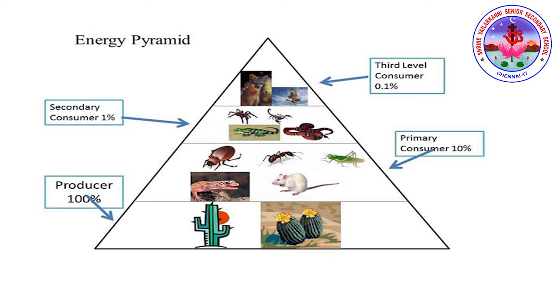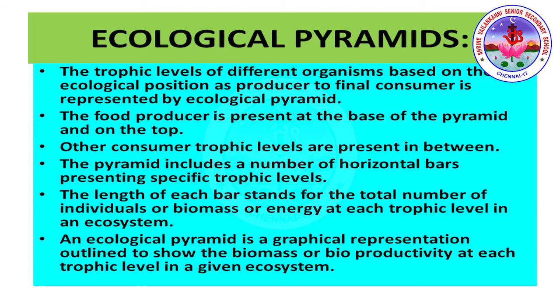Next we're going to study the energy pyramid, that is, the ecological pyramid. So again it starts with the producer at 100%, primary consumer 10%, secondary consumer 1%, whereas the third level of consumer reaches 0.1%, where we study the 10% law in detail. Ecological pyramid: the trophic level of different organisms based on their ecological position, from producer to final consumer, is represented by the ecological pyramid.